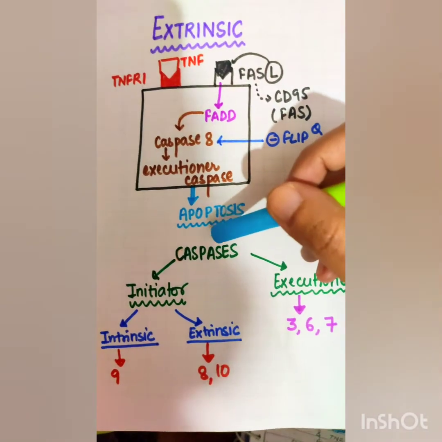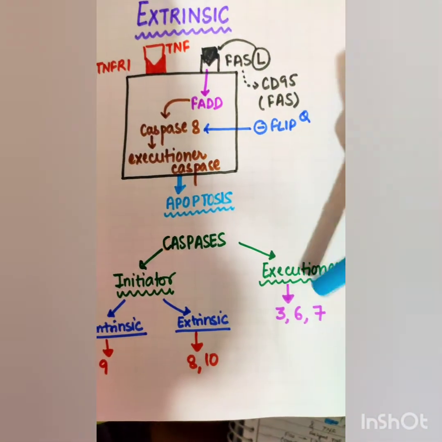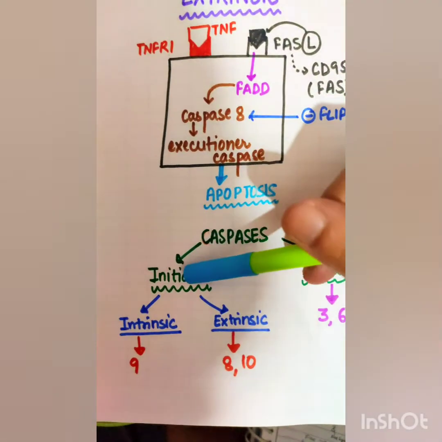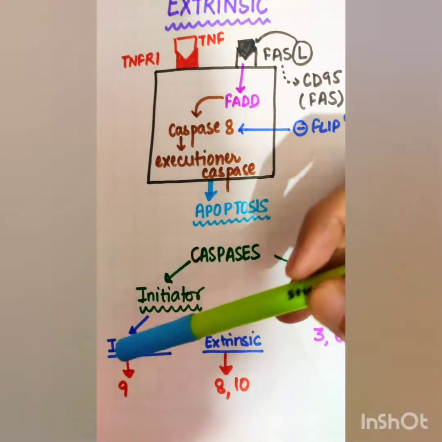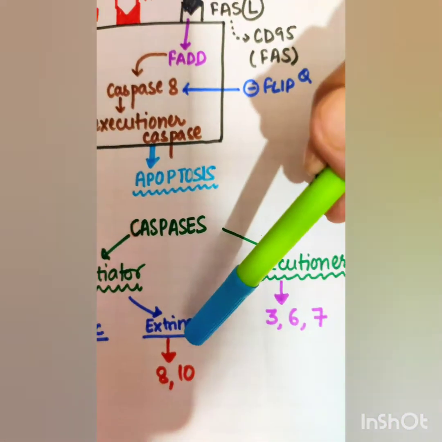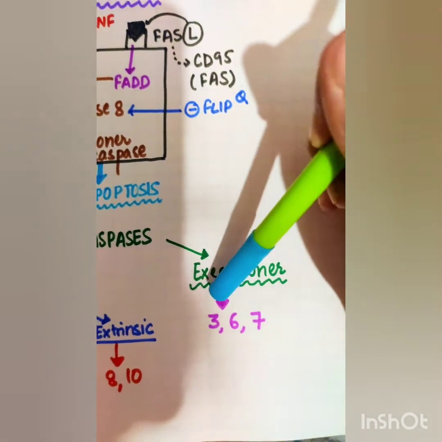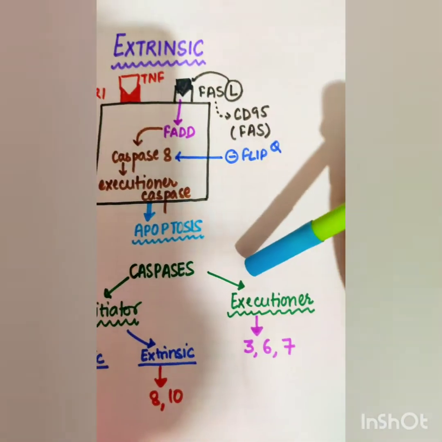Now let's talk about caspases. There are initiator caspases and the executioner caspases. The initiator caspase in the intrinsic pathway is caspase 9. In the extrinsic pathway it is 8 and 10. And executioner caspases are 3, 6 and 7. They are common to both the pathways.